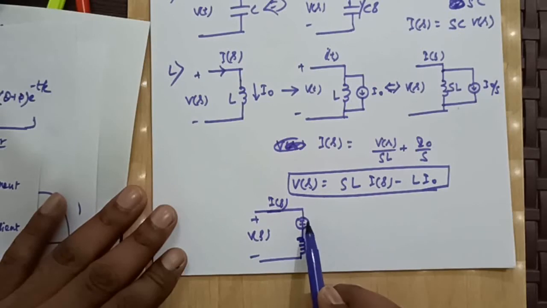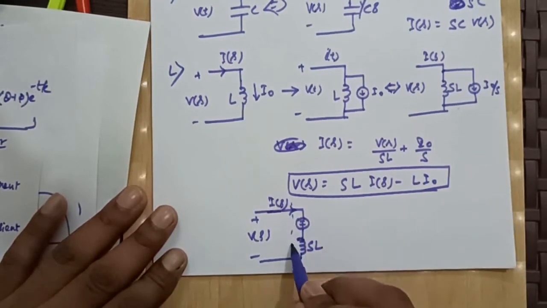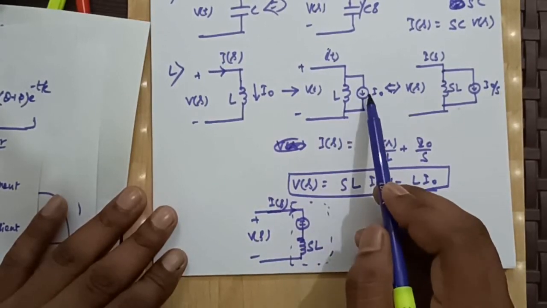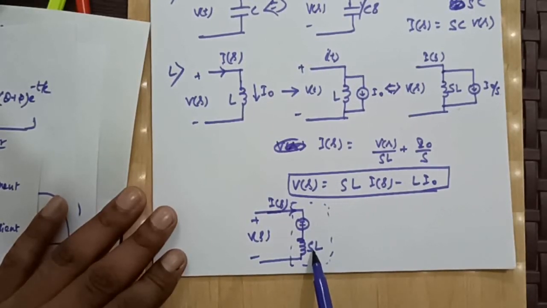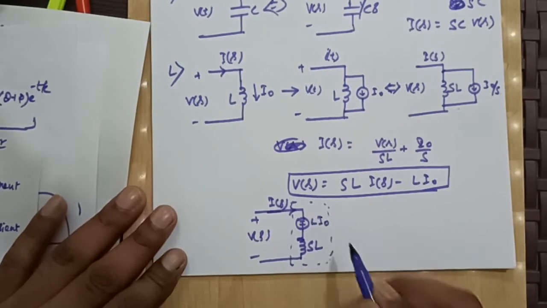Be careful about the polarities. This is our I(s) and this will be sL. So in Laplace domain, when this inductor was carrying a current of I naught, if we transform the circuit, then this inductor will be replaced by this part, means a voltage source in series with a resistance. The value of this will be L I naught.